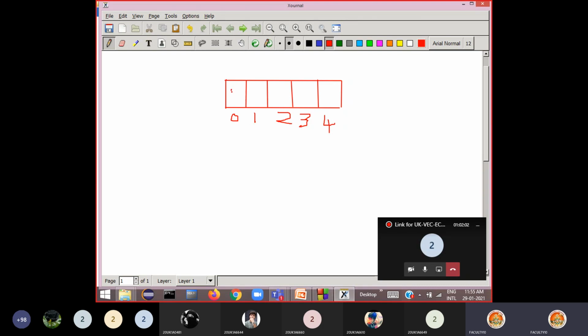I have entered the numbers randomly like this. Here I entered something like 15. Here I entered something like 8. Here I entered something like 35, or 36. Here I entered something like 2. And here I entered something like 24. Randomly I entered the numbers in this way.